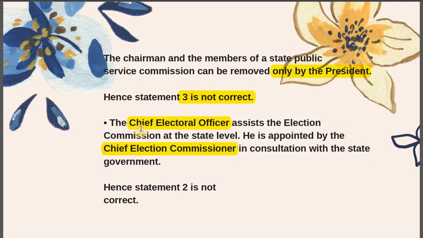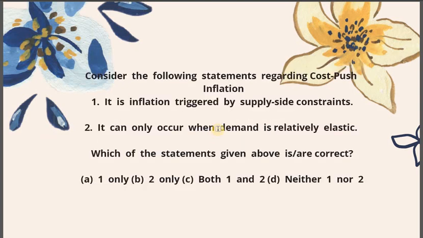So who is that person? State level in charge, it is the Chief Electoral Officer, and he gets appointed by the Chief Election Commissioner. That's it, and governor has nothing to do here. So we are done. Statement number 2 is also not correct, so we have gotten our answer. It's just the A, that is point 1. So let's look at the next question now.